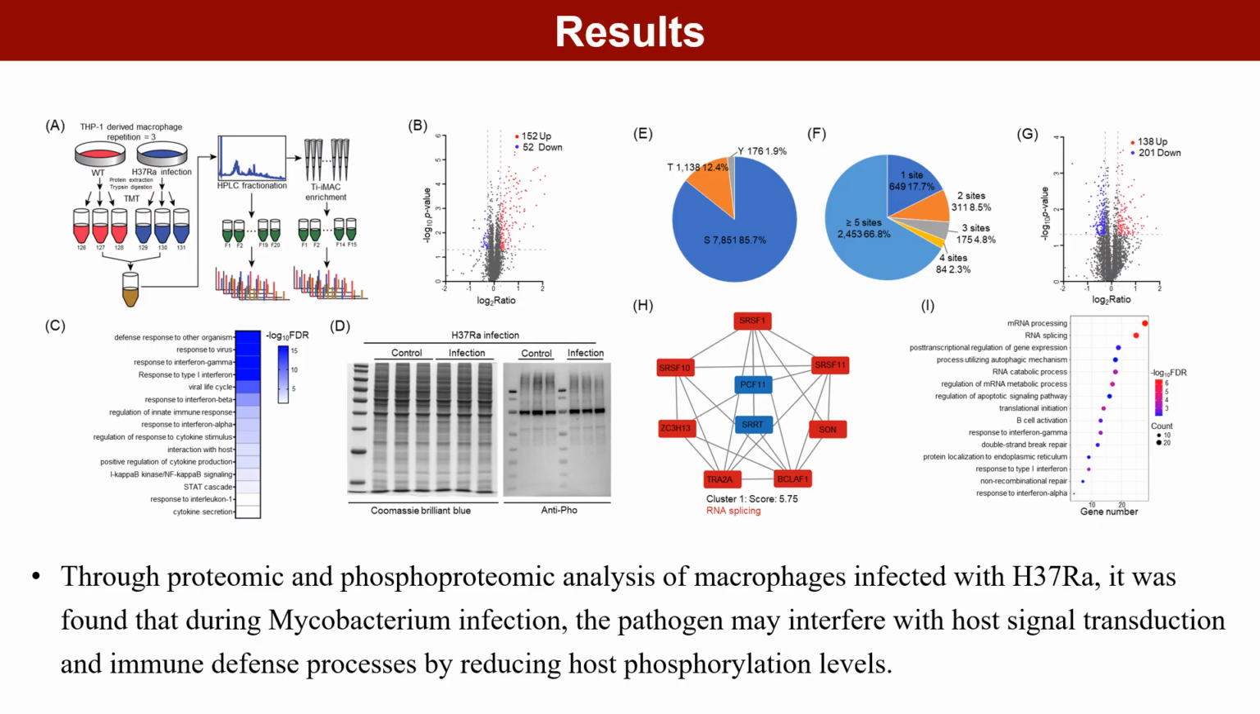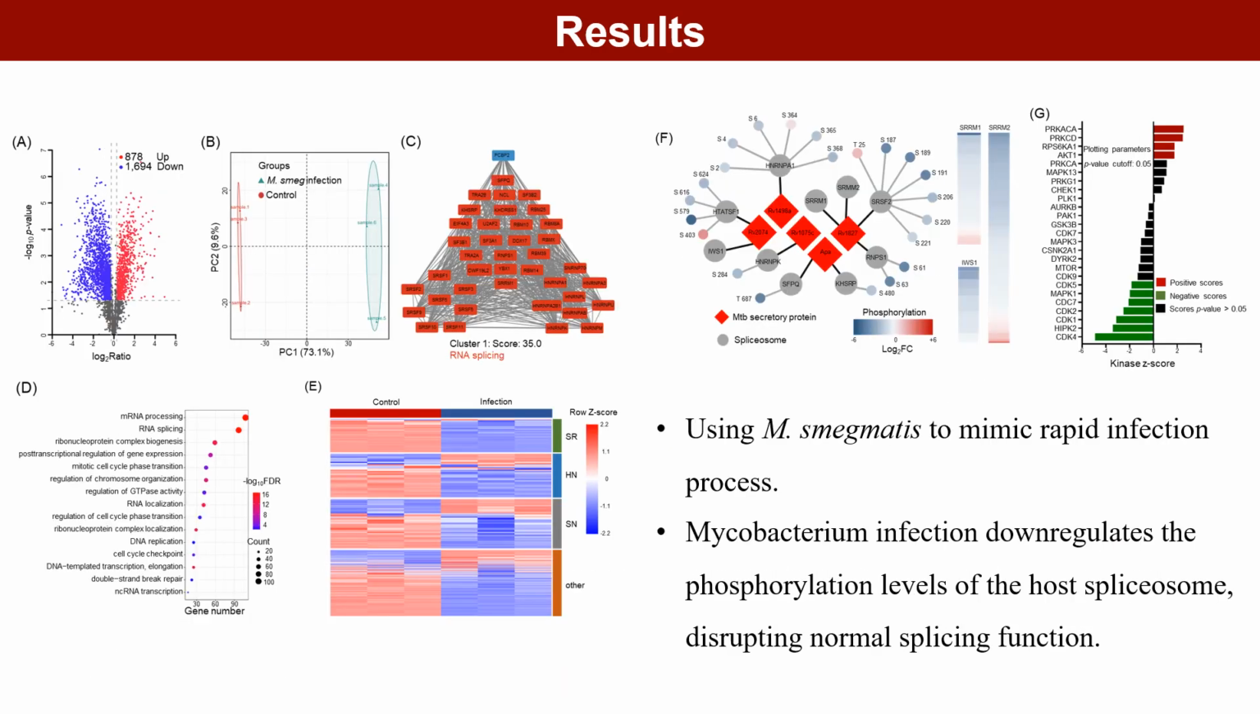reducing host protein phosphorylation. To further explore the Mtb infection process, we used the faster-growing Mycobacterium smegmatis to infect THP1-derived macrophages, modeling both mild and severe infection periods. Our results showed that Mtb infection downregulated the phosphorylation levels of host RNA splicing-related proteins, and likely affected spliceosome function, disrupting normal RNA splicing processes.